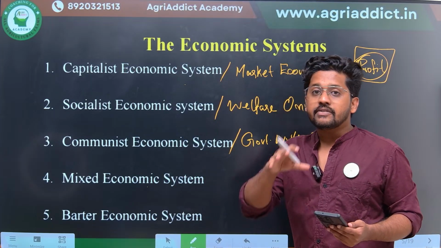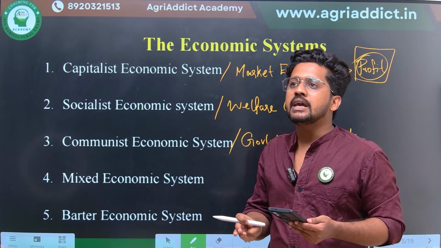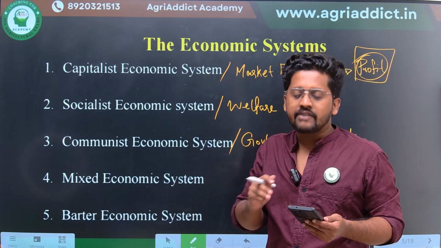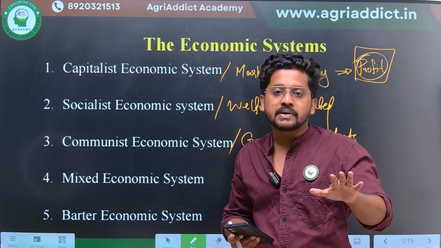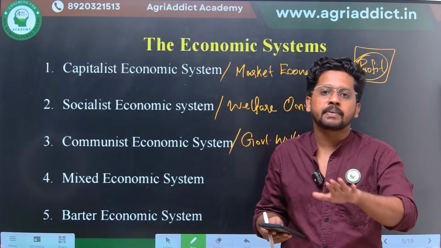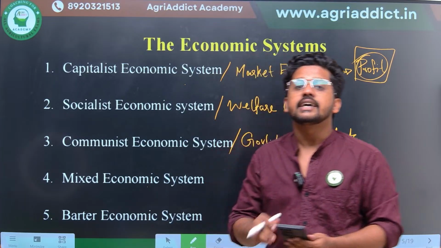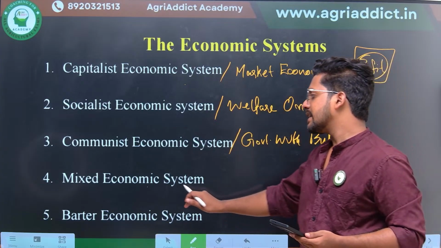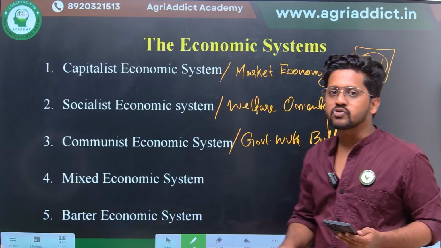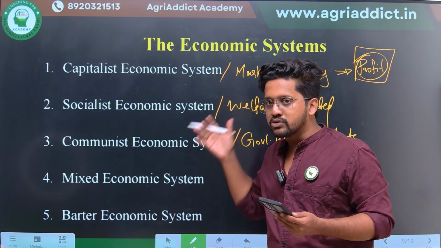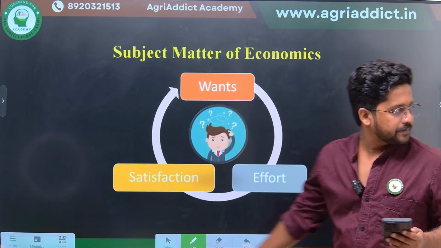Also, the government will be watching as a watchdog. They will be monitoring the entire process, so that rich people as well as poor people get equitable distribution of resources as well as opportunities, which is ensured by the government agencies. So these are the basic economic systems which prevail or used to prevail in the world economy. I hope it's clear.